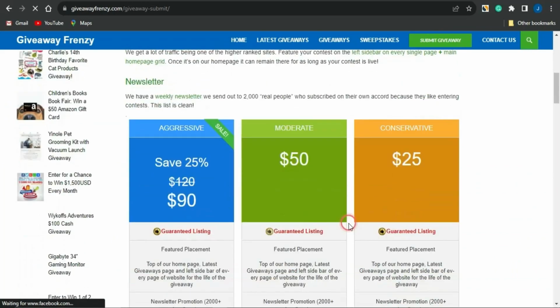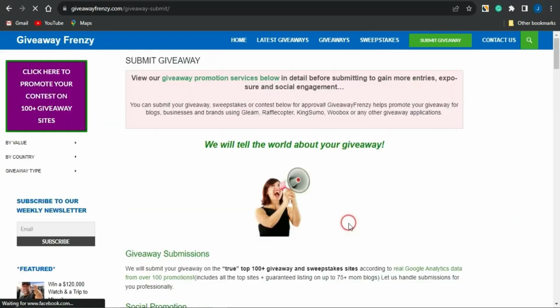It's absolutely free, but you might have to pay a little amount. If you want your giveaway to be on the top page or among the top offers, you might pay about $5 to $10 for that. And if you do that, guys, you'll start getting lots of traffic to the sweepstake offer or giveaway offers which you have right there.